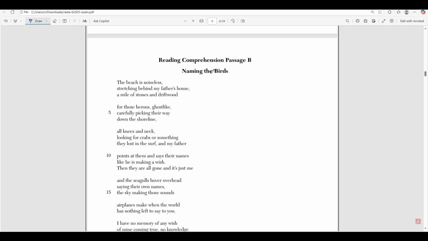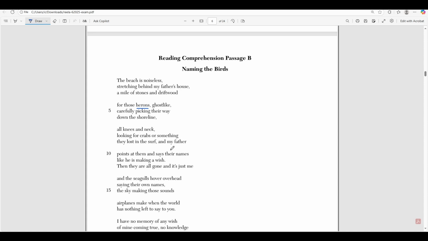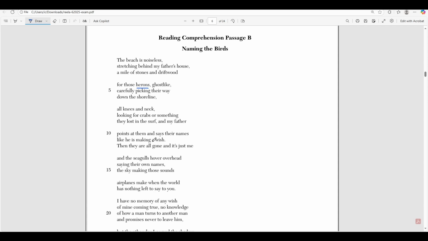It's titled Naming the Birds, and it reads: The beach is noiseless, stretching behind my father's house, a mile of stones and driftwood. For those herons, ghost-like, picking their way down the shoreline. For those of you that don't know, a heron is a type of bird. Okay, so he's describing birds that he saw at his father's house, right? All knee and neck, looking for a crab or something that they lost in the surf. And my father points at them and says their names like he is making a wish.